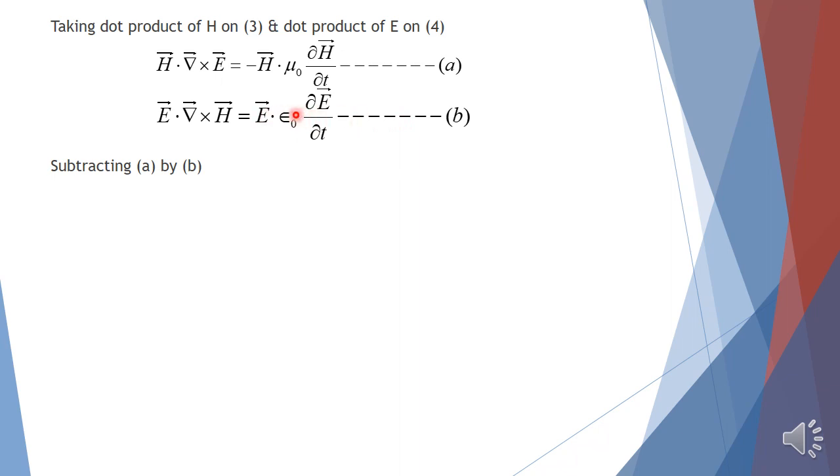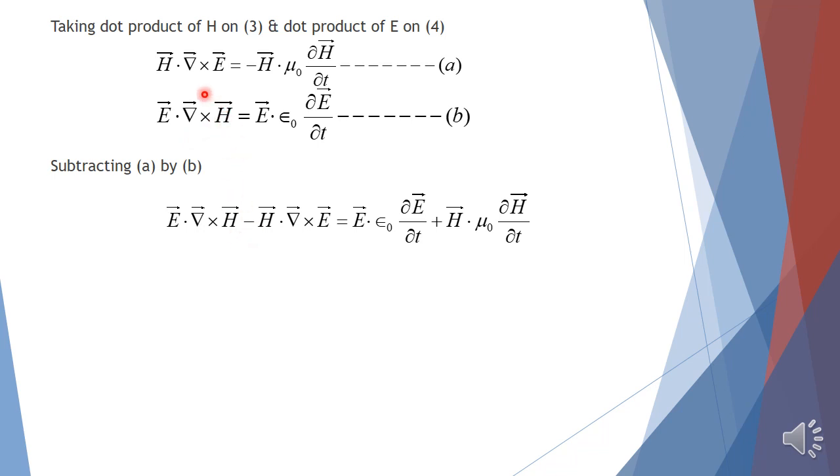Subtracting equation A from equation B, we get E · curl H minus H · curl E equal to E · epsilon naught ∂E/∂t, minus of minus is plus, H · mu naught ∂H/∂t. But we have from the vector identity E · curl H minus H · curl E equal to del · (H × E).